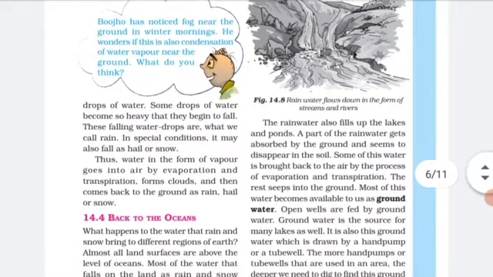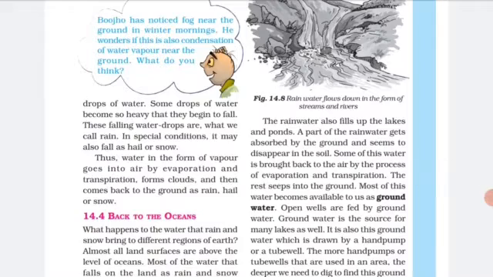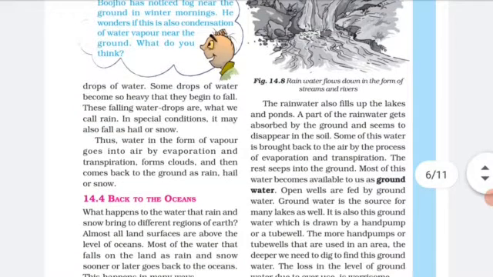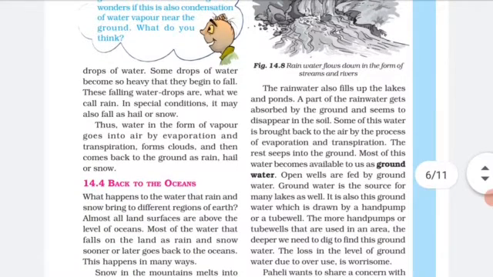In special conditions, what happens if it is much cooler inside? It falls in the form of hail and snow. That is why in a colder region like Kashmir, you get snow, not rain, in winter. Thus, water in the form of vapor goes into the air by evaporation and transpiration, forms cloud, and then comes back to the ground as rain, hail, or snow.